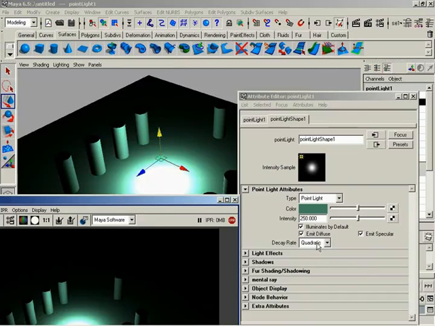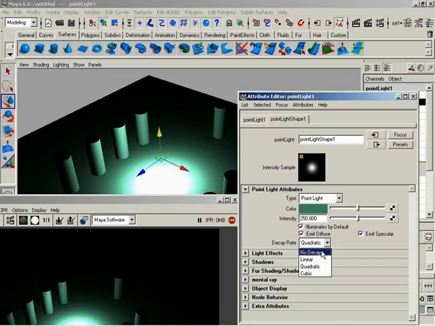Not to mention, in a complex scene, your lights are going to start tripping over each other. At some point, you need your light to quit so you can use another light. And lights work together. Their colors blend together. You get some really nice effects. Light can introduce light into shadows, which is very handy. But again, it's important that you start thinking about drop-off rates or decay rates of lights. So just keep that in mind. For now, let's go ahead and take this back to no decay.